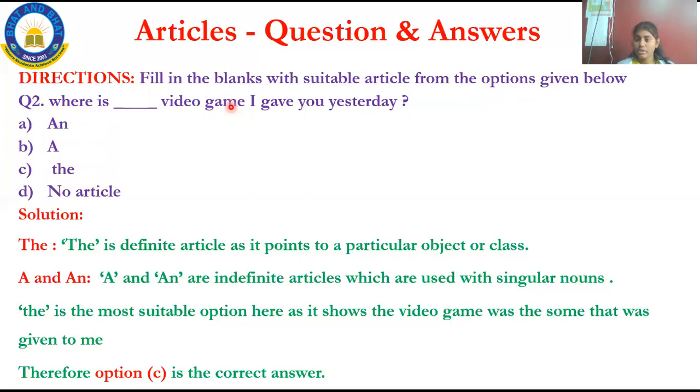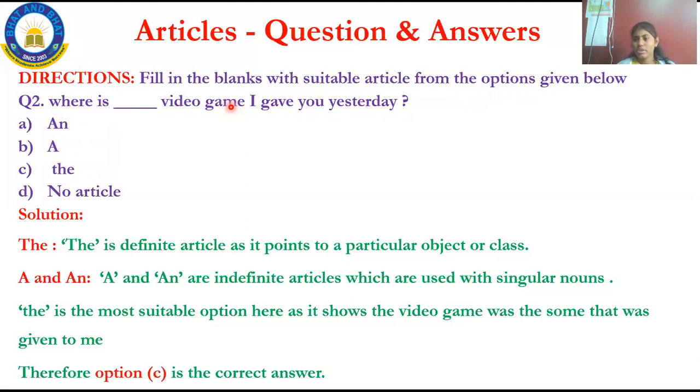Among the options, which is the correct option? Check with the definition. The is a definite article as it points out an object or a class. Now video game is an object there. Now fill with the. Where is the video game I gave you yesterday? This is how you have to answer. So what is the correct option? Option C is the correct answer. Now I know the is the correct answer.